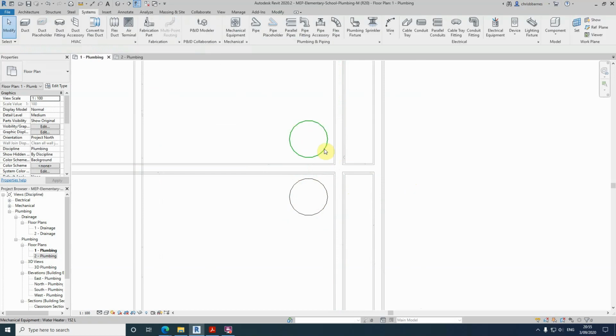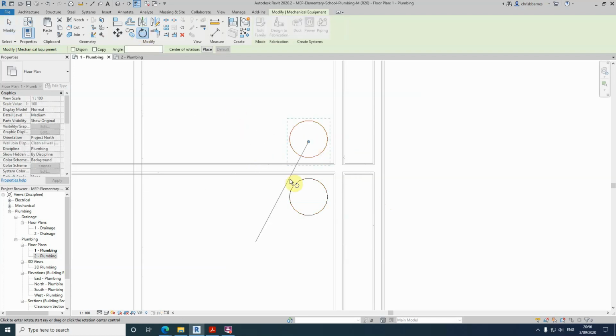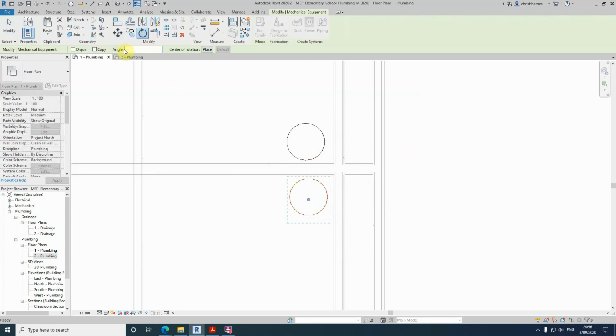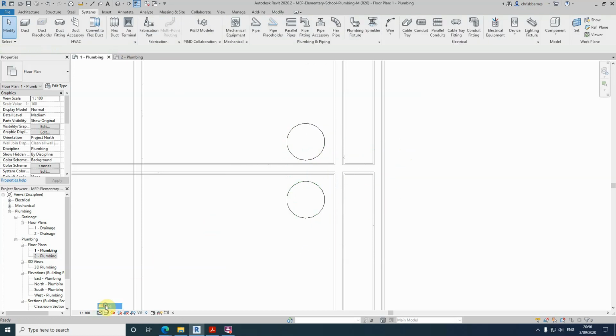But we do want to rotate them, but what we didn't know when we were placing it is which direction the connections are. So in the likes of this, we want these connections pointing this way, and similarly these ones pointing this way. So we just rotate it manually, either by doing it this way or putting in the angle. Like that. To make it easier, switch on fine mode and you can see where we've got our connections on this side of the unit.